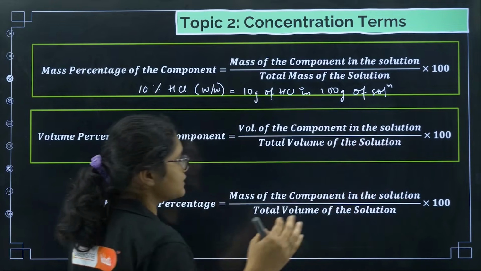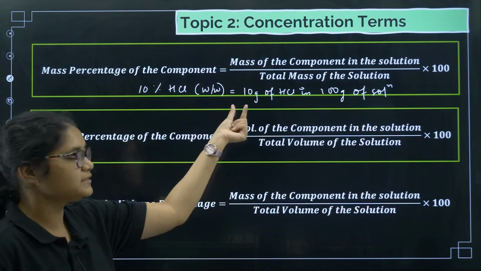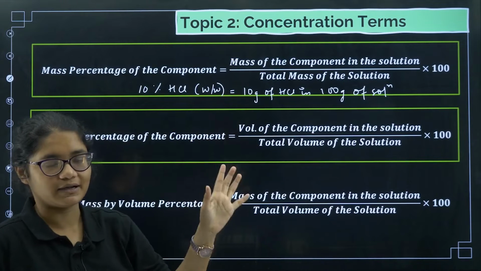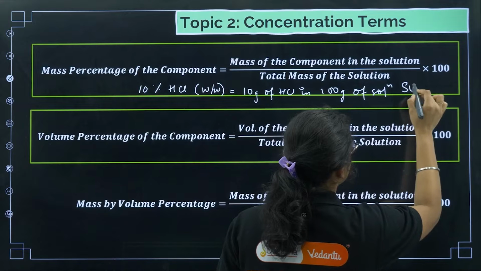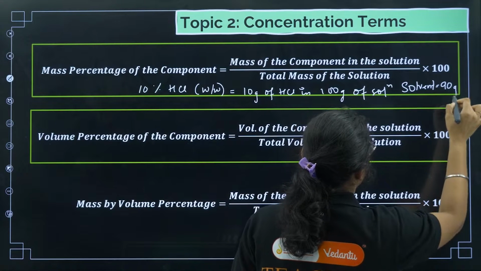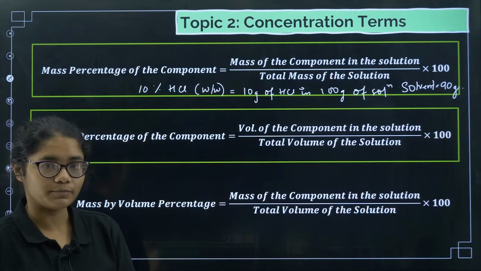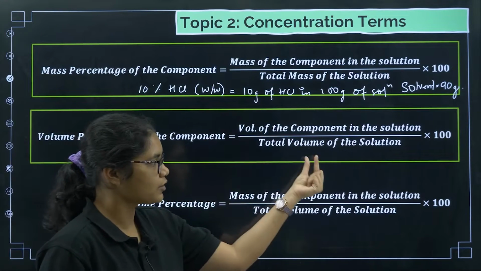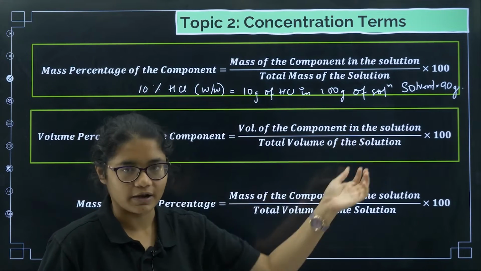So what is the mass of the solvent here? 100 gram is the solution, 10 gram is the solute, so the solvent will be 100 minus 10, that is 90 grams. Now coming to volume percentage of the component. In volume percentage, it is the volume of the component in the solution divided by the total volume of the solution, multiplied by 100.